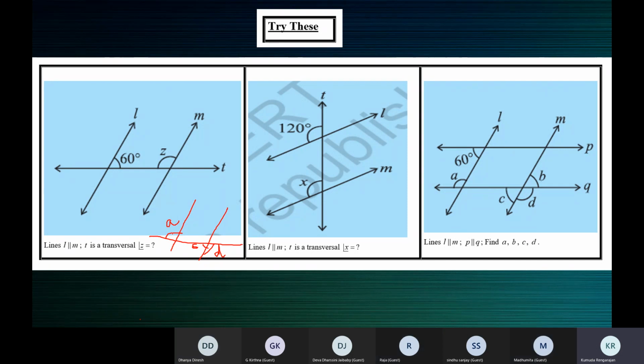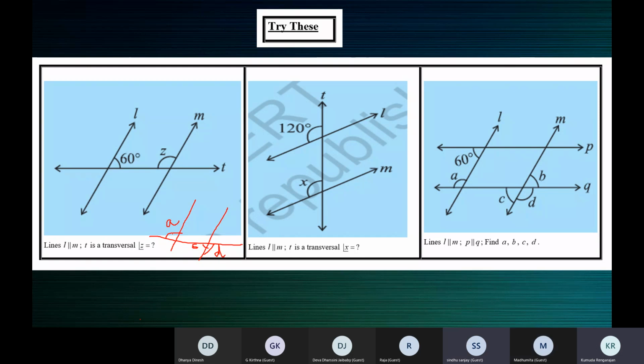What about C? C is also an exterior angle, ma'am. I don't think C is an exterior angle. Ma'am, C is the interior angle. Yeah, C is an interior angle. So, do they lie on the same side or opposite sides of the transversal?